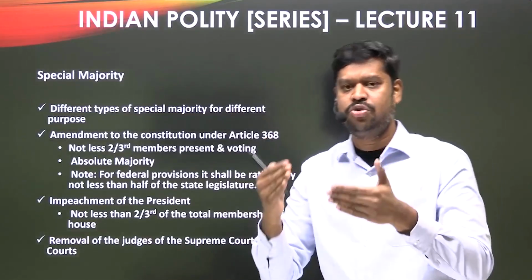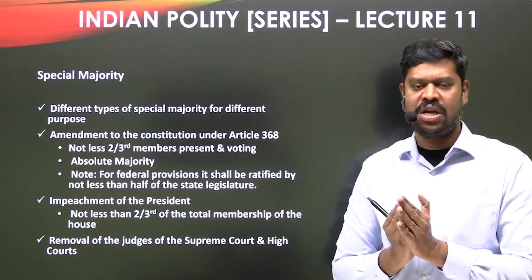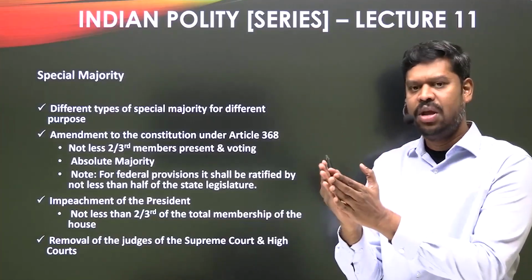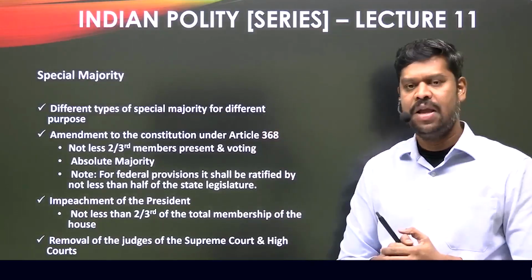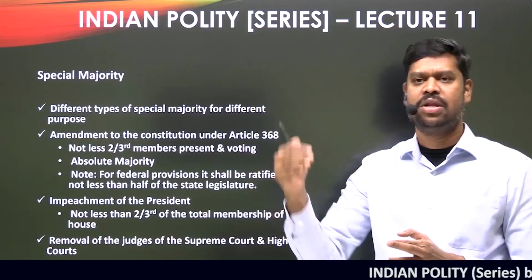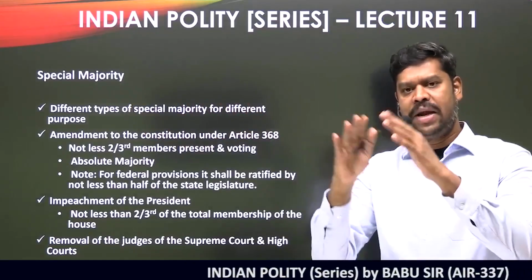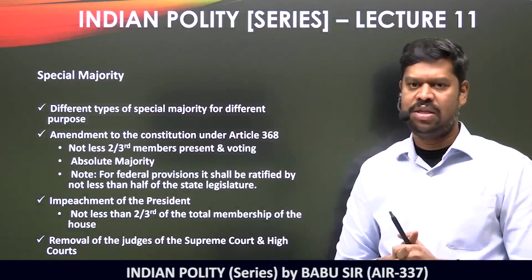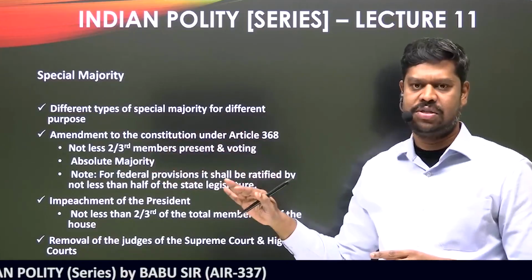But the constitution is saying only not less than half of the state legislatures, which means out of 28 states, minimum 14 state legislatures have to approve this particular proposal. And only when 14 state legislatures approve this proposal can it be sent to the president for his assent. So, combining all these things would be the process when it is trying to amend the federal provisions.